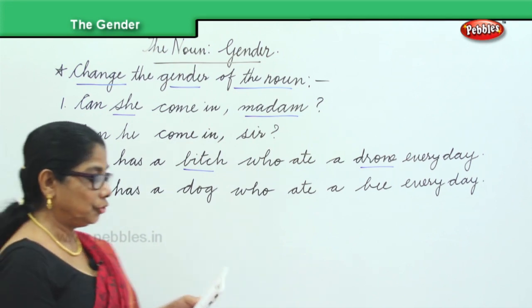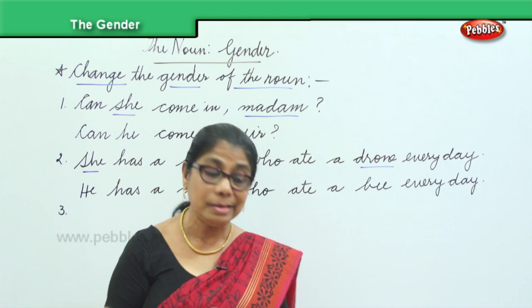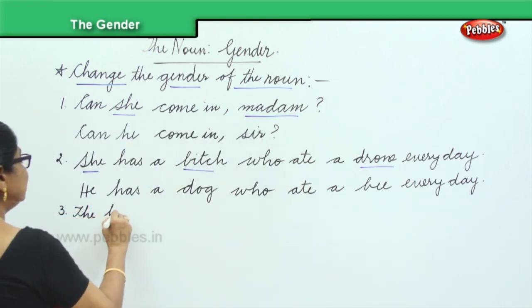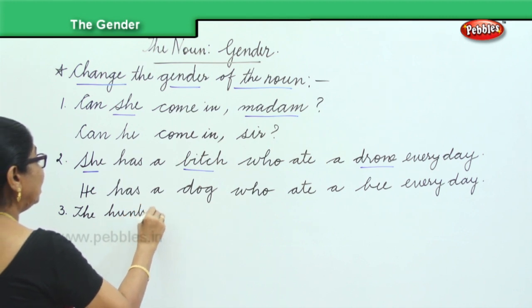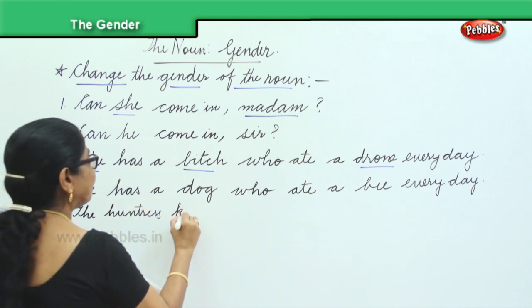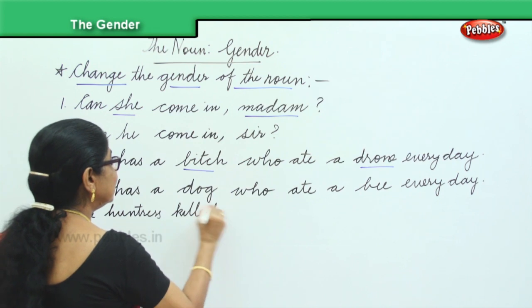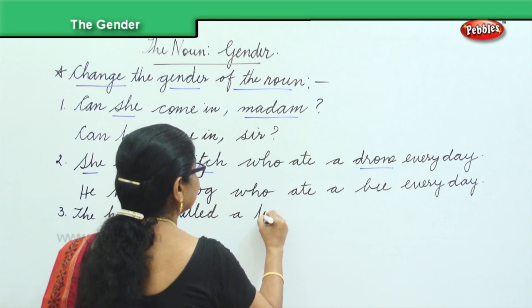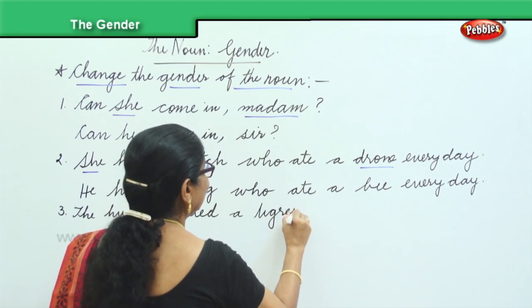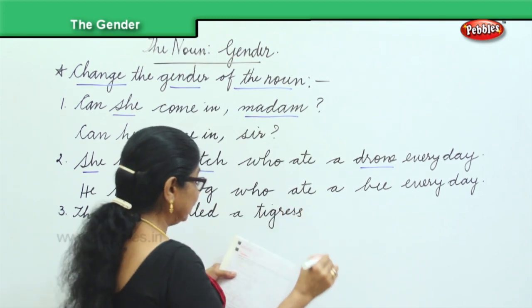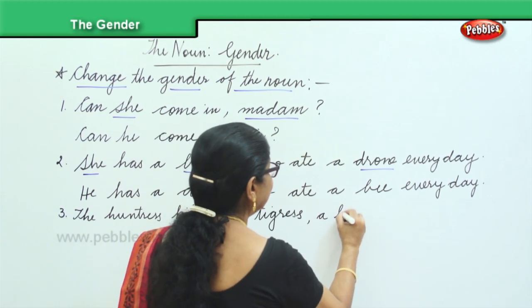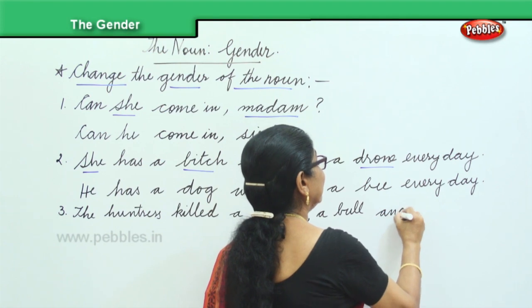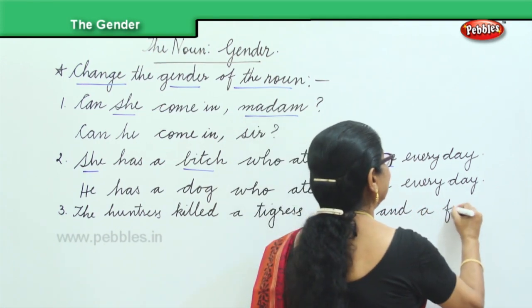Next one, look at the next change. The huntress killed a tigress, a bull, and a filly.